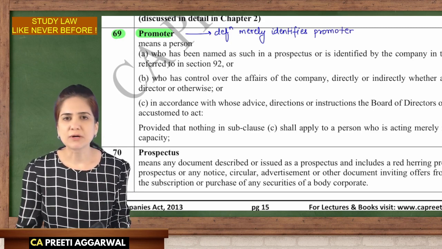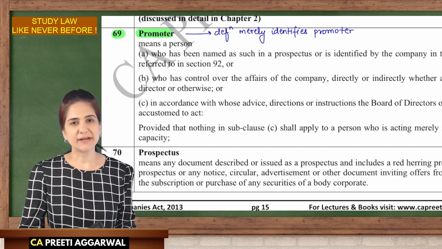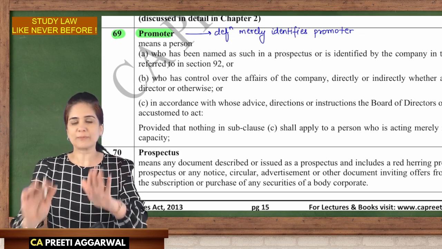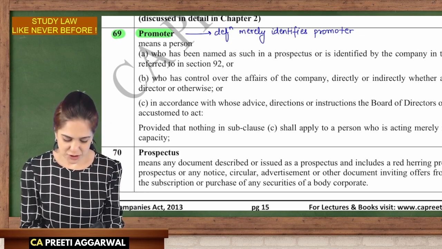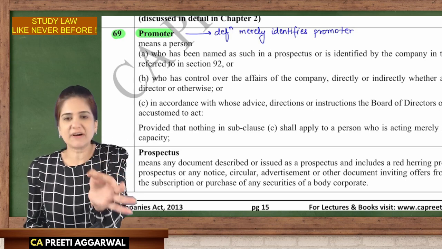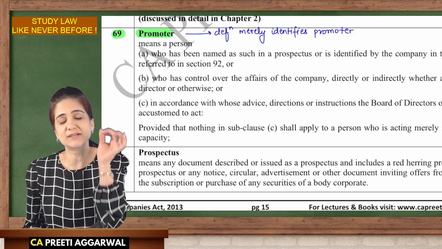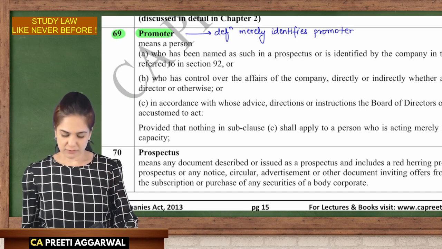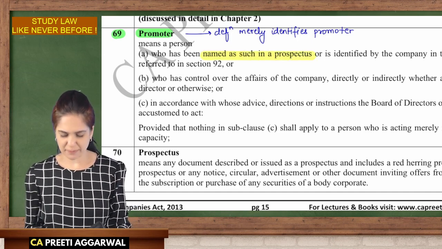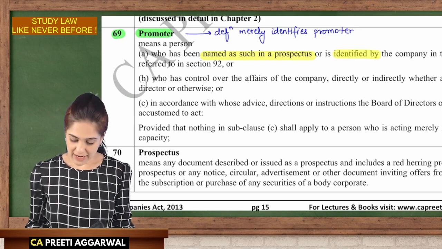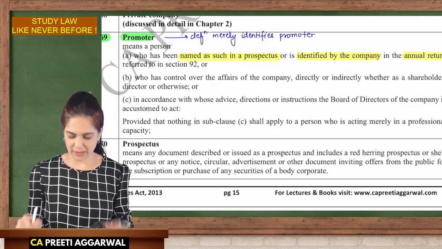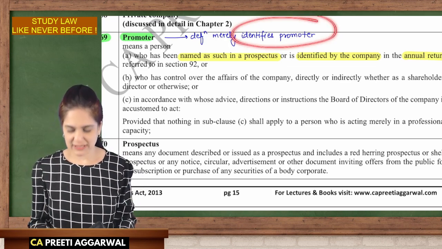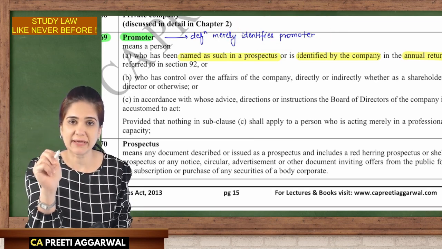See, what is the work of a promoter? He comes up with the idea of doing business. He is the one who arranges for capital. He is the one who incorporates the company. But after reading the definition, you will realize that the definition merely identifies the promoter. It is not explaining the work or the meaning of the word promoter. Who is a promoter? He has been named in the prospectus, so he is a promoter. He is identified by the company in the annual return, so his name is written, he is a promoter. Basically, the definition is identifying a promoter, saying that this person should be held responsible in case something goes wrong.